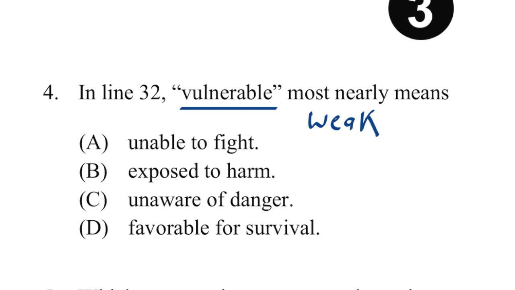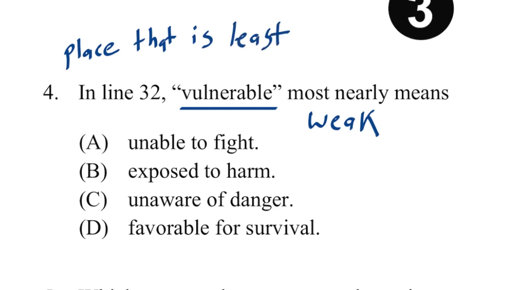I'll also try to put each answer choice in the context of a short phrase from the passage. So I'll say that they want them to strike at a place that is least vulnerable. So a place that is least blank. A place that is least unable to fight is not really right, because they're not talking about the head fighting back. A place that is least exposed to harm, that could be right.